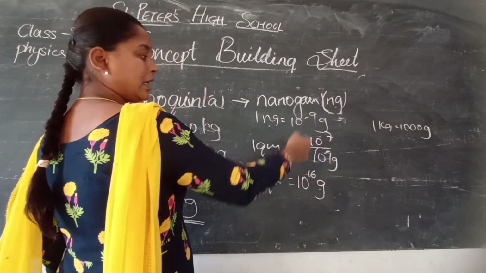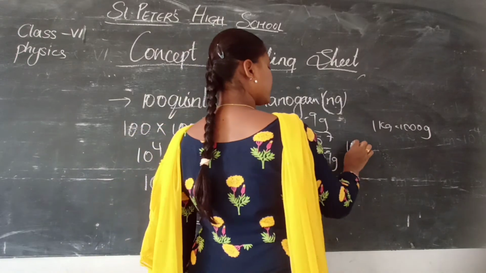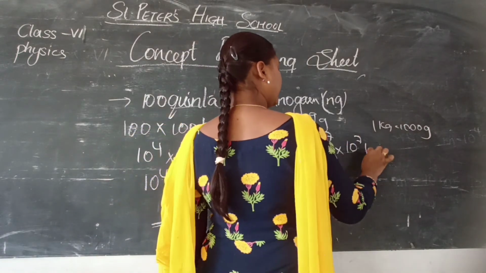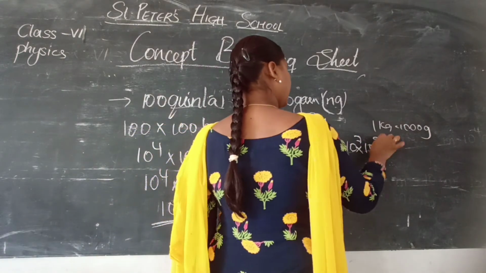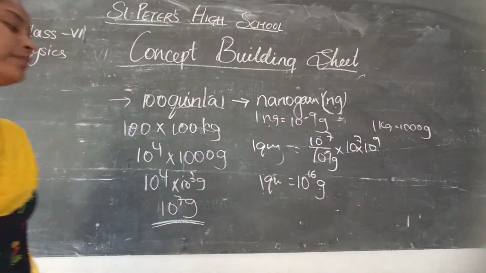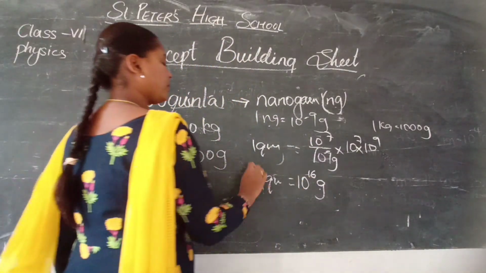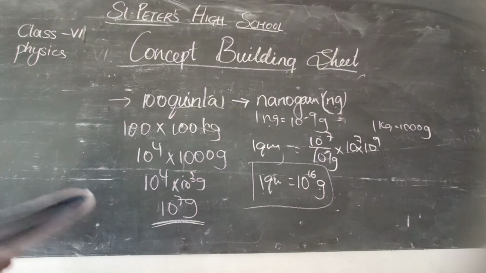Minus, if it goes up, it becomes plus. That means 10 to the power of 7 into 10 to the power of 9, so 100 quintal is equal to 10 to the power of 16 grams.